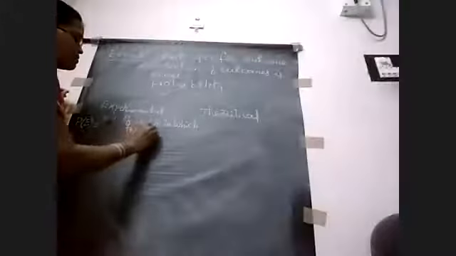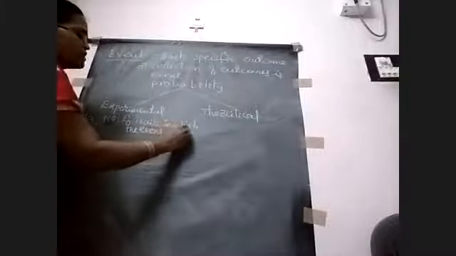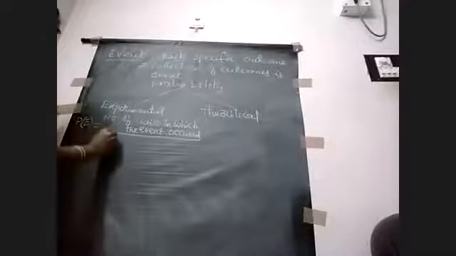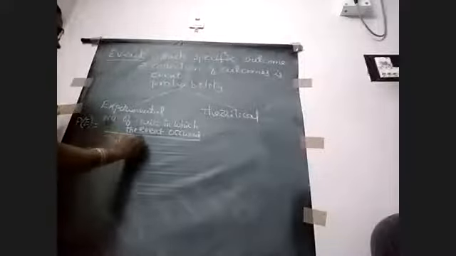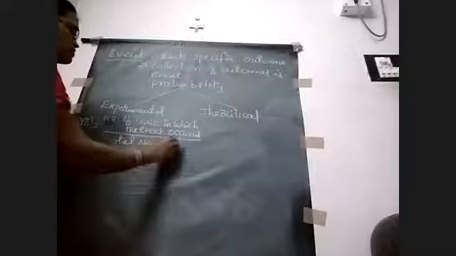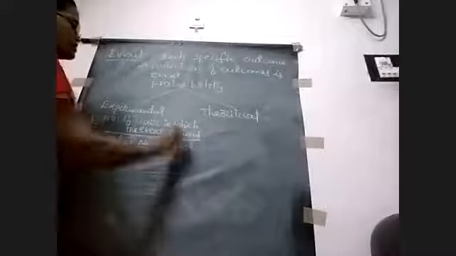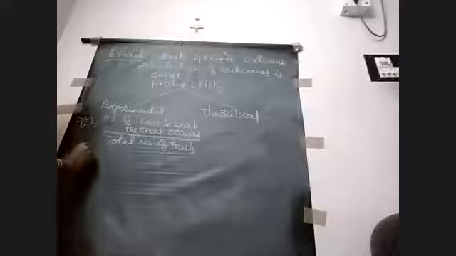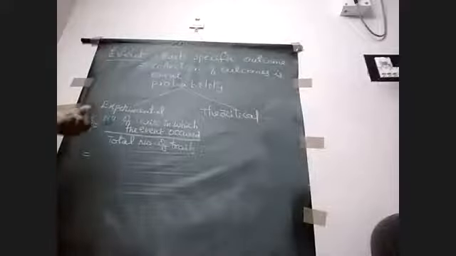in which the event occurred, divided by the total number of tries. So if we take an example that we are tossing a coin, okay, what is the probability of getting heads?